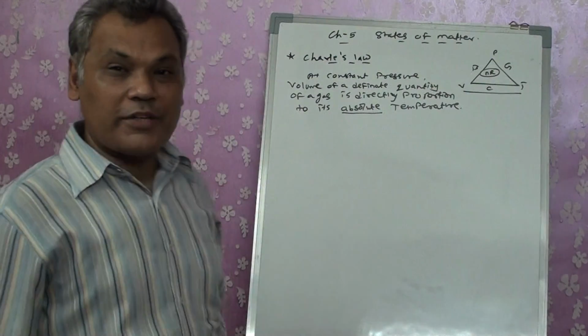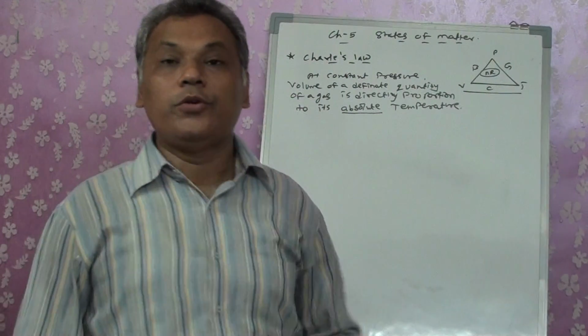Now see, while I was writing the statement, I added one word, absolute temperature.